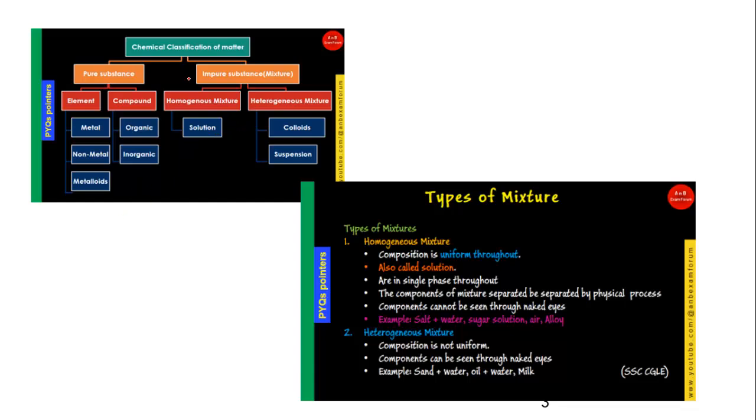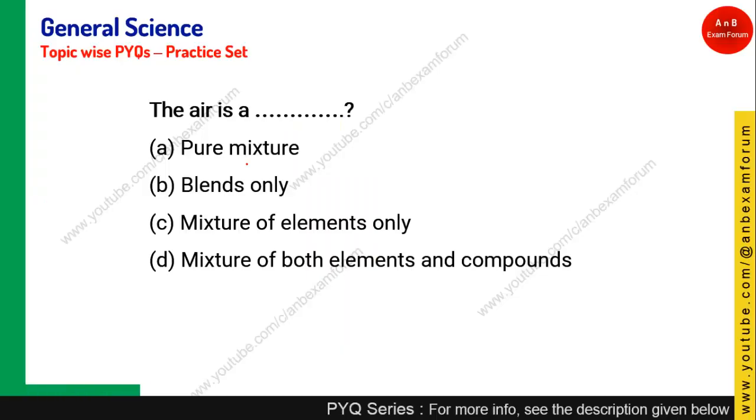In the theory class, we have seen the chemical classification of matter, like pure substance or impure substance, which is also known as mixture. This mixture can be further divided into homogeneous mixture, which is sometimes called solution, and heterogeneous mixture, which has two types, colloid and suspension. In our theory classes, we have seen the difference between all of these terminologies along with examples, so I'm not going to repeat it in today's session. Let's see the next question.